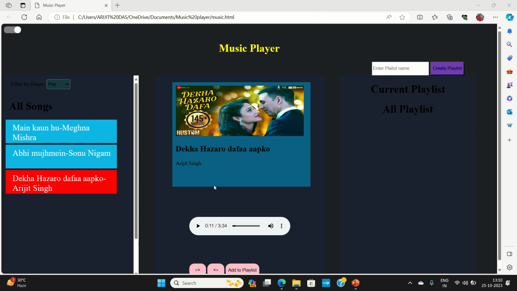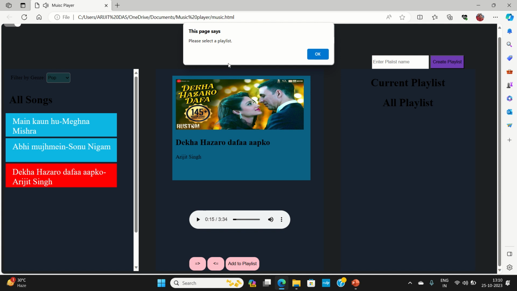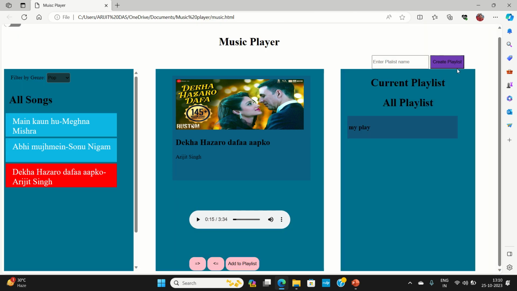Now let us say I want to add my favorite song to a playlist. I can just select this add to playlist button. Oh, sorry, there is a message that says please select a playlist. This message is because I have not selected any playlist, so for that I have to create a playlist. Let's say I'm creating a playlist of my own, and I have named it my play. Now create playlist. I'm bringing it back to the light mode.